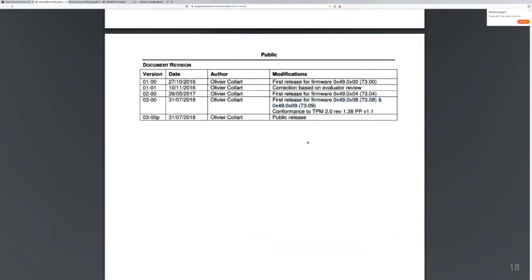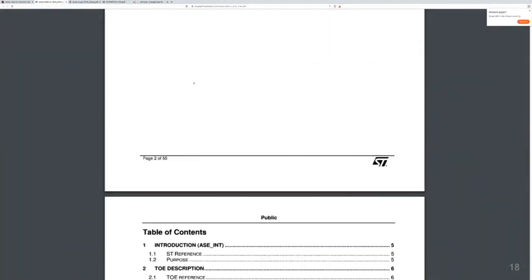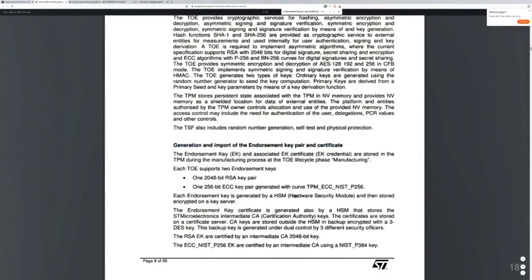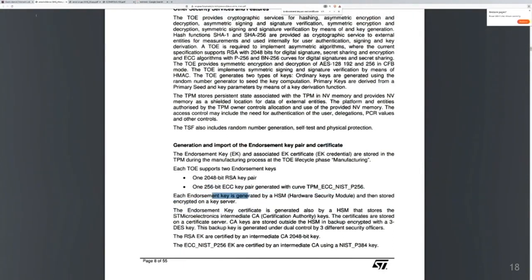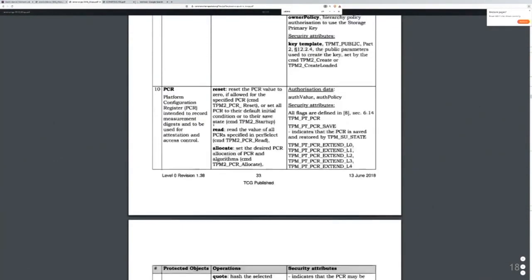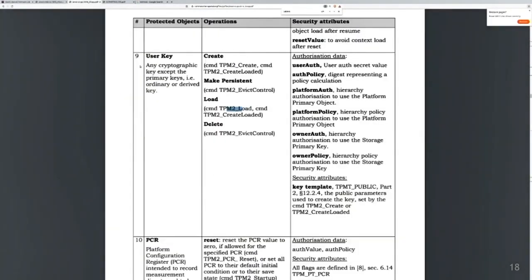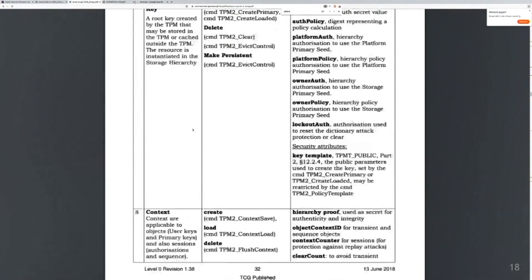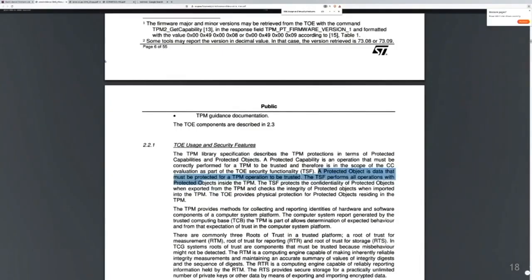It says this is the version that is evaluated, and this is the date that the evaluation was conducted. And there is some interesting information, like for instance, both the RSA and ECC keys are used for endorsement of this device, which is the root security key used for these devices. There is also other information that says this device needs to maintain security of all the assets inside it. The list of assets is defined by the protection profile: the user key, or other keys that are stored in the storage. They all need to be protected in the implementation of these devices.